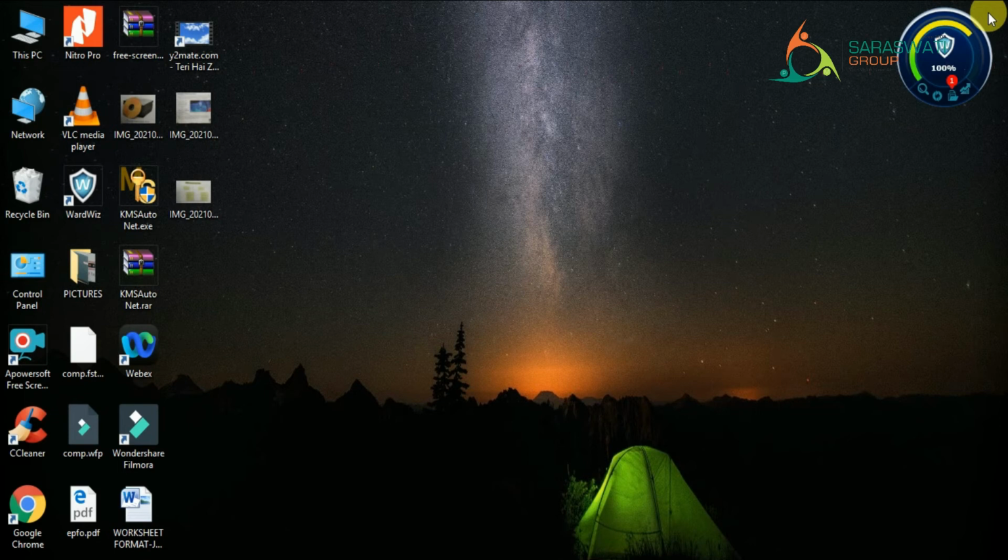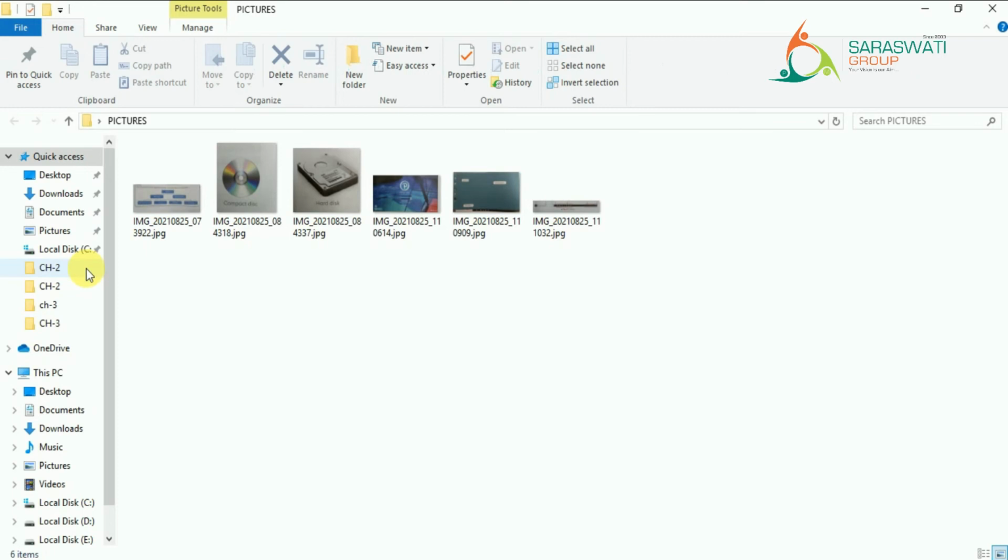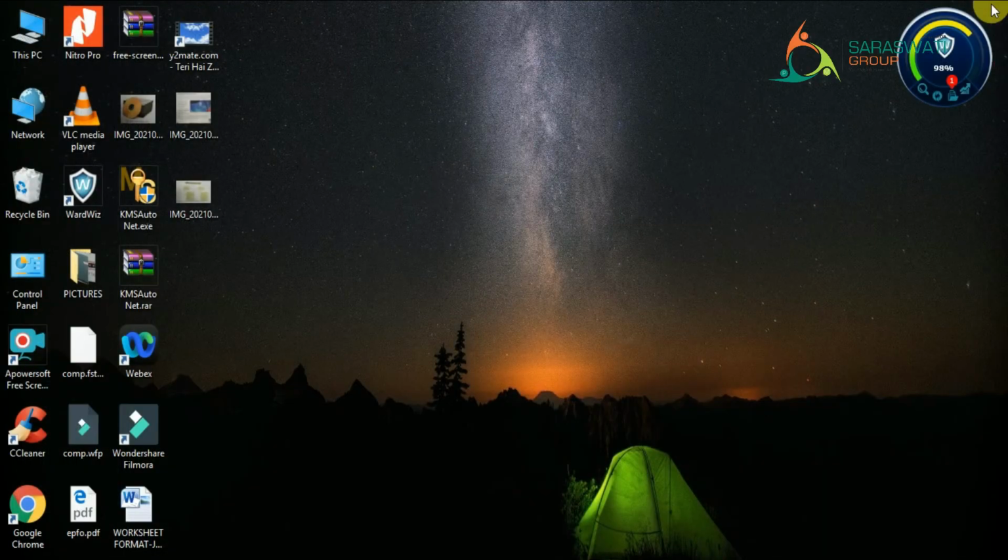Then we have folder icons. Folder icons I have also shown you. Folder means what? It's a collection of files, right? So here I have made one folder of pictures in which there are many pictures, right? So I didn't have to search for any of the pictures anywhere. I know that it is stored in one place, so I just have to click on the folder icon, right? So that is what a folder is. So kids, you just need to remember that whenever you want to open any program which is present on the desktop, you just have to double click, right? So that was about the folder icon.